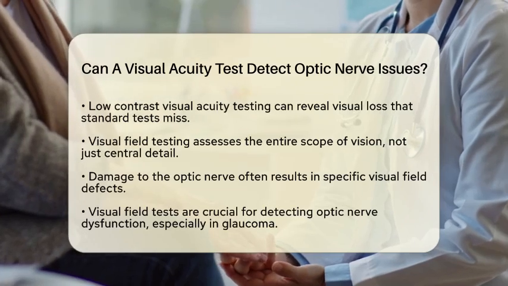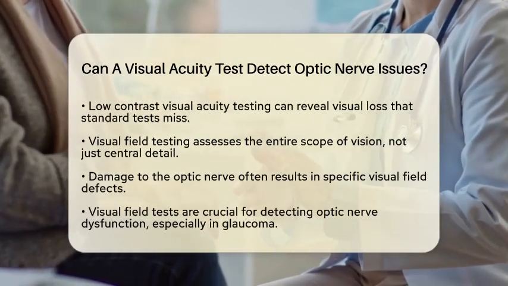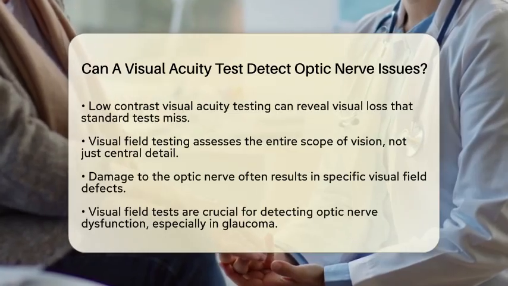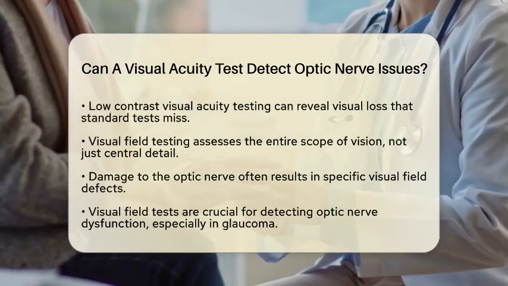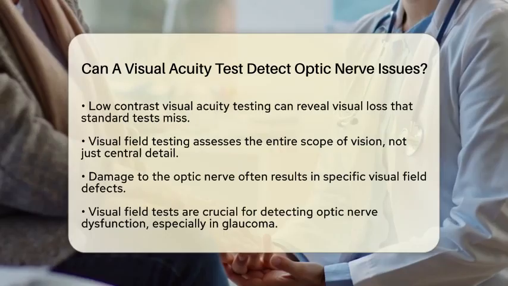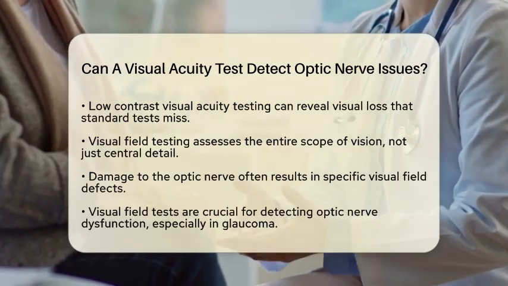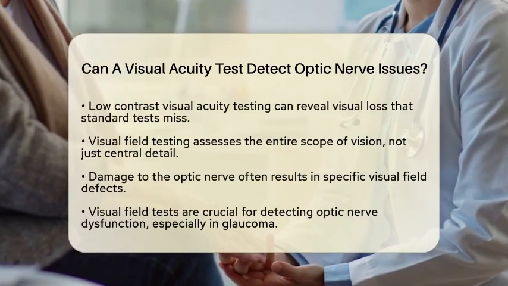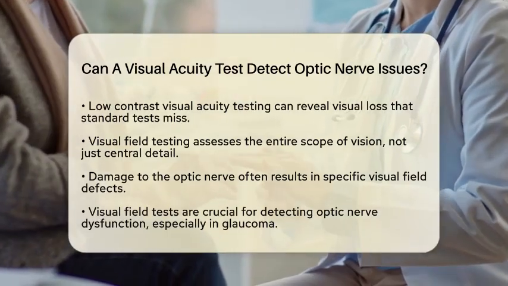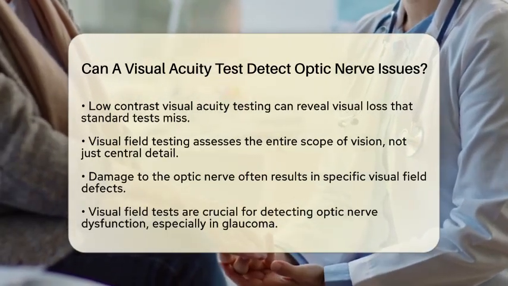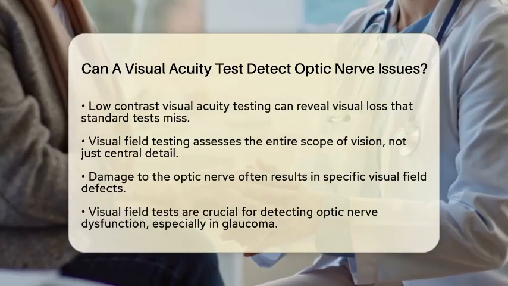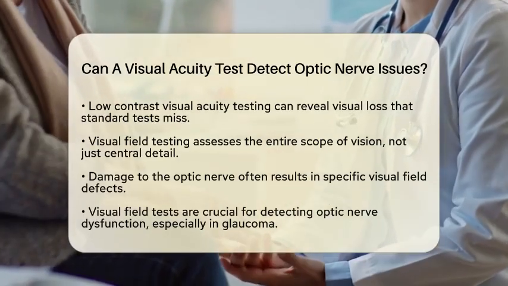Another important tool is visual field testing. This test measures your entire scope of vision, not just how well you can see details in the center. Damage to the optic nerve often leads to specific visual field defects, such as loss of peripheral vision. This makes visual field tests critical for detecting optic nerve dysfunction, especially in conditions like glaucoma.